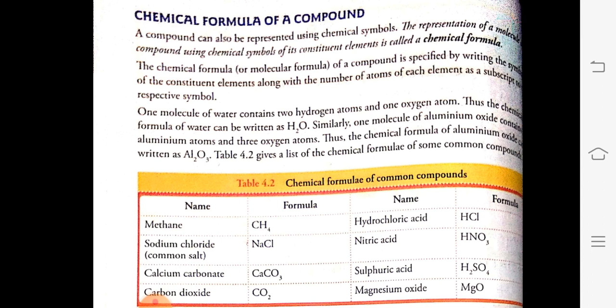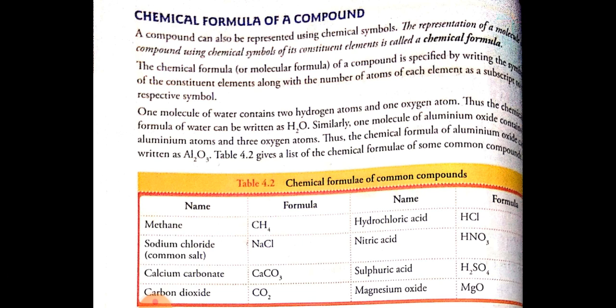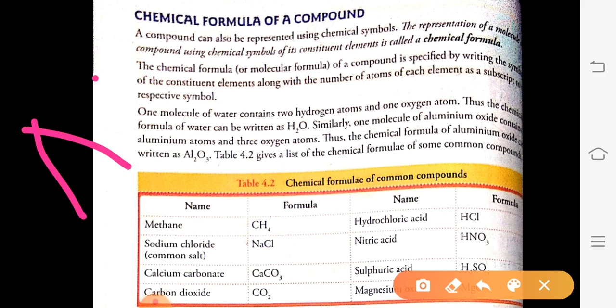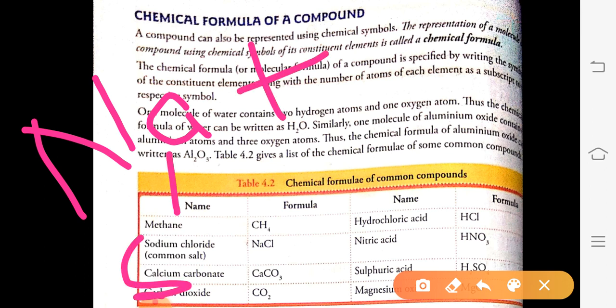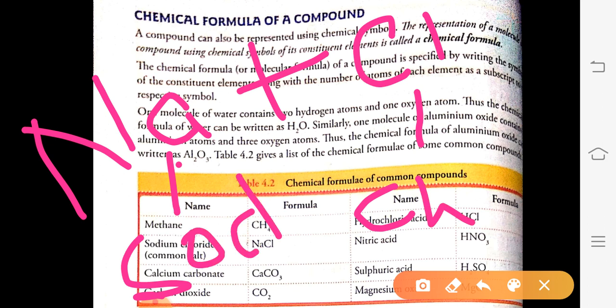Got this? Another example. Suppose one atom of sodium, represented by Na, joins with one atom of chlorine, represented by Cl.